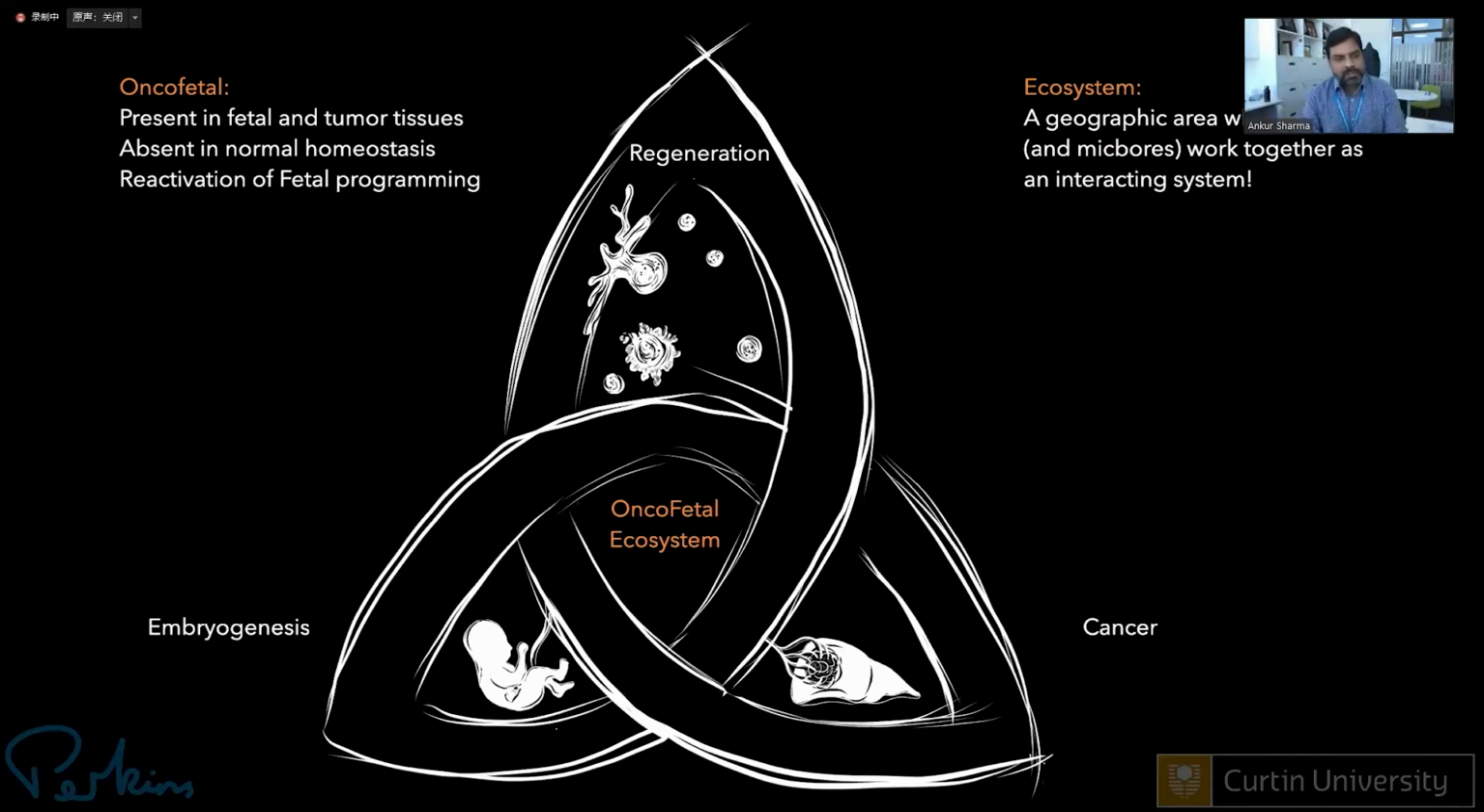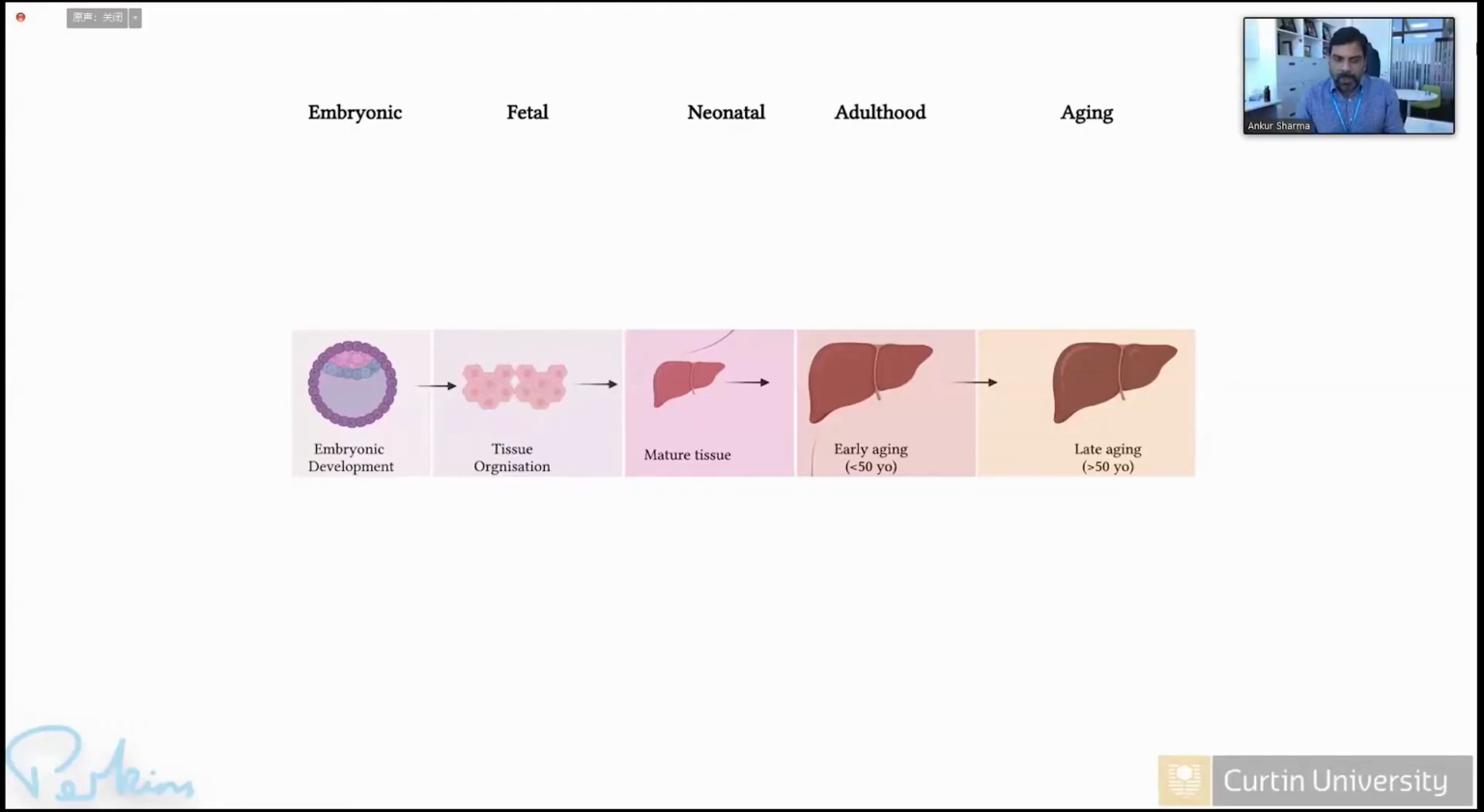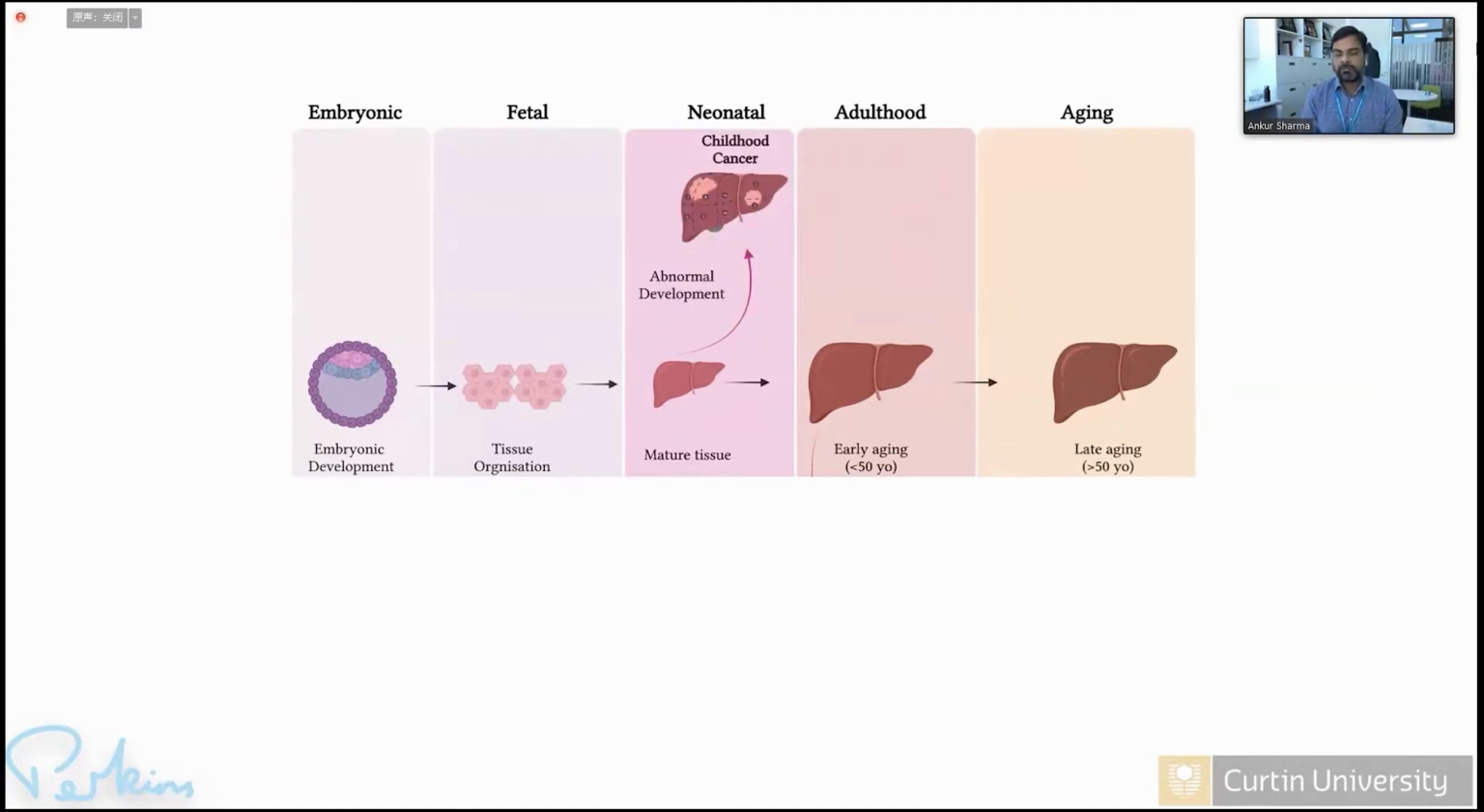So our lab is interested in understanding the oncofetal ecosystem. As the name suggests, oncofetal means something which is shared between a fetal tissue and tumor, and ecosystem is a geographical area. So we are looking at similarity between fetal and tumor tissue from a microenvironmental perspective. When we look into human development and cancer, cancer occurs mainly at two stages. Either it occurs in childhood, these are pediatric tumors, and they share some similarity with neonatal development.